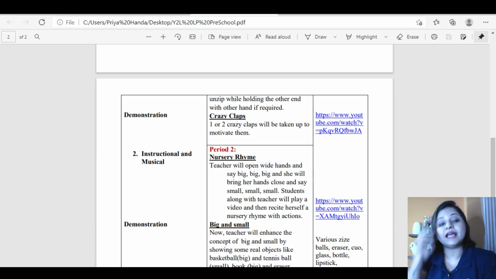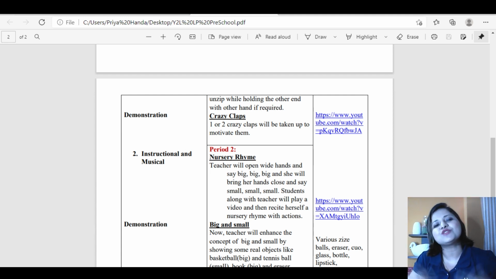Then after that they'll do these 2 things, buttoning the shirt and zipping and unzipping the bag. Then there is one demonstration, it's crazy claps. I have one very interesting video of crazy claps. I have given the actual link of crazy clap in the teaching learning resources. You can watch this video. So teacher will take any of these crazy claps in the class. The students, for example, the chapati clap. The students would do that, and or any of the butterfly clap like that, or the bird clap.